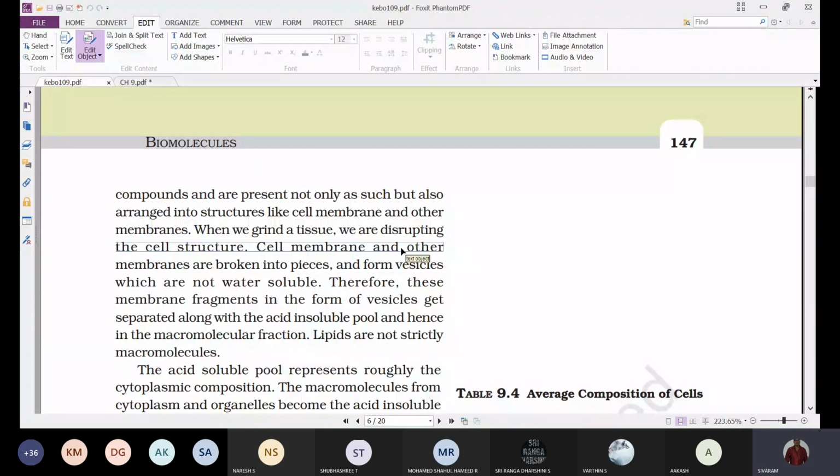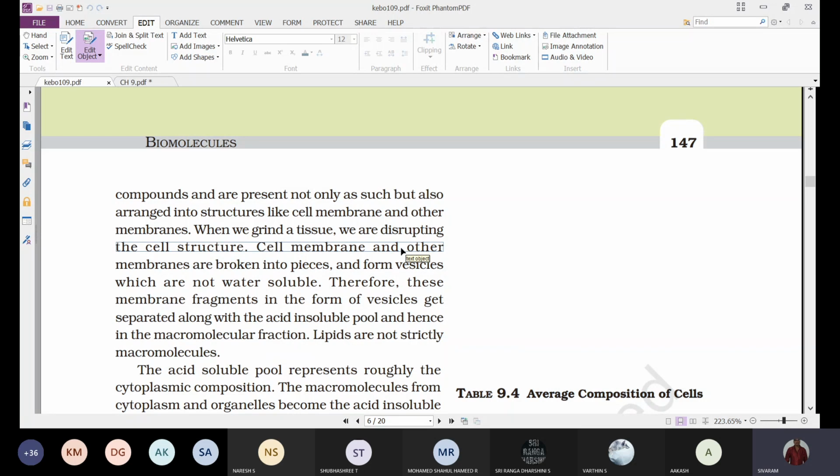When you take the molecular weight, they are considered micromolecules. But when you observe the solubility, they are considered biomacromolecules. So with these two conditions, lipids are not strict macromolecules.